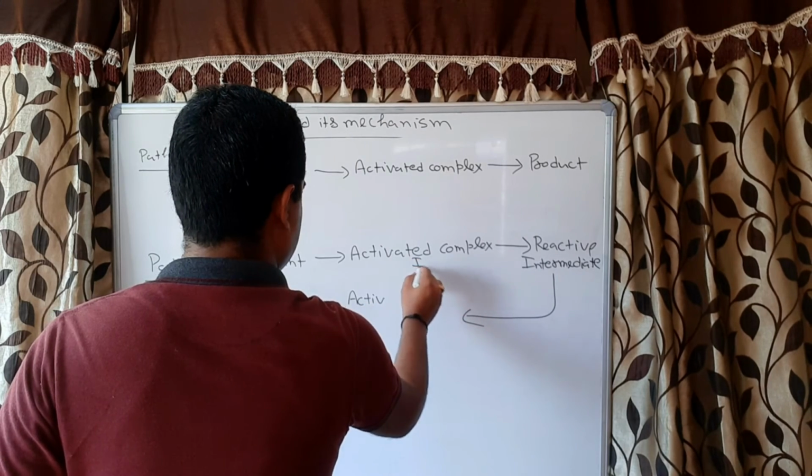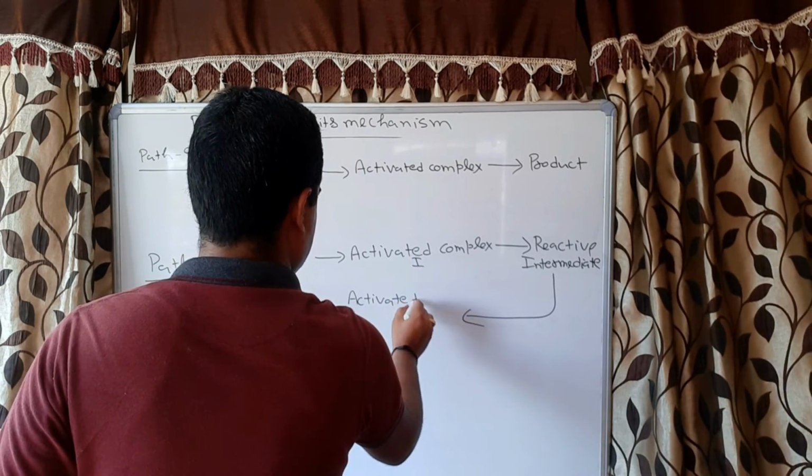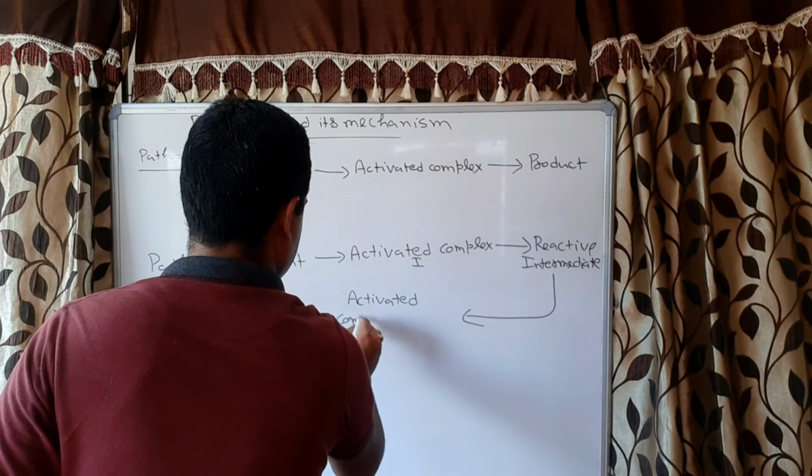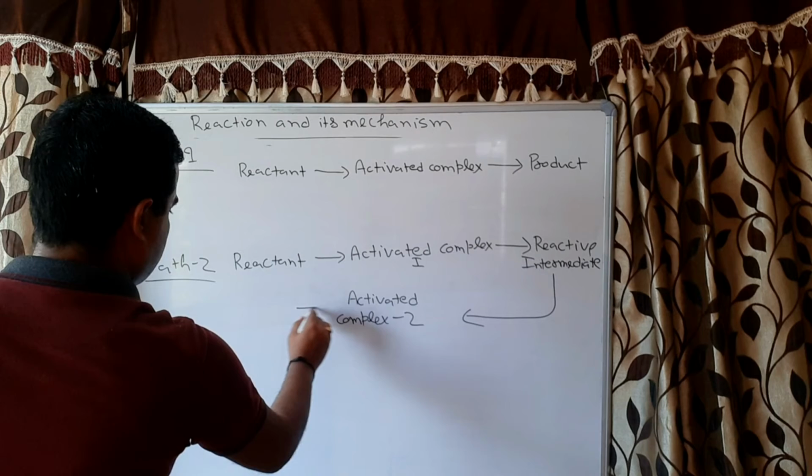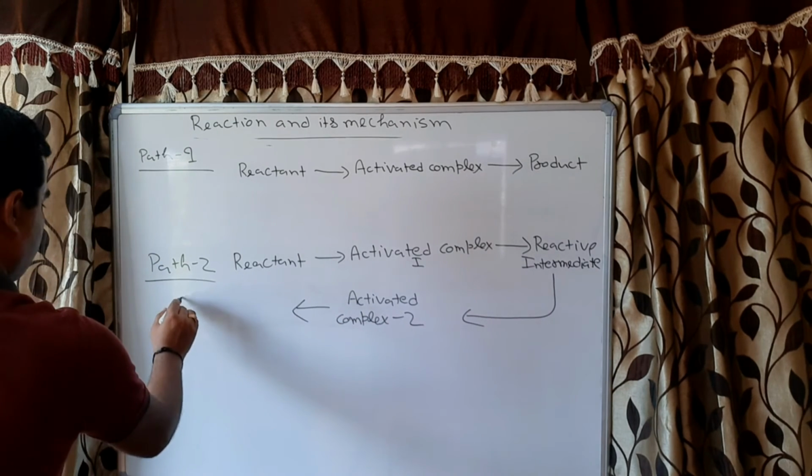This is 1, and this activated complex 2 will convert into the product.